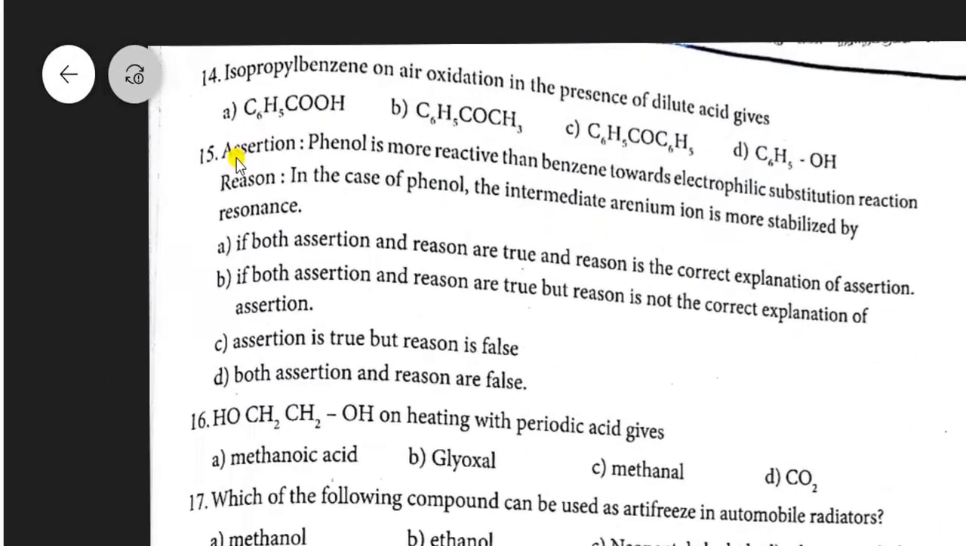Question number 15. The assertion: phenol is more reactive than benzene towards electrophilic substitution reaction. Reason: in the case of phenol, the intermediate arenium ion is more stabilized by resonance. Phenol and benzene both have resonance structures. In case of phenol, the formed resonance ion is the phenolate ion. Benzene undergoes the electrophilic substitution reaction.